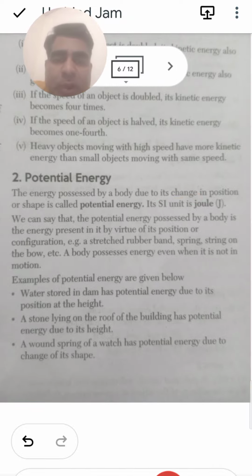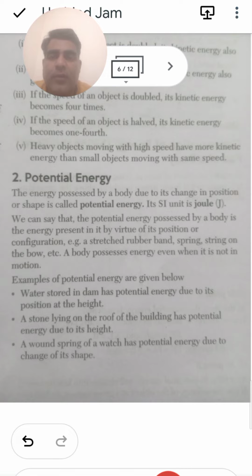We can say that the potential energy possessed by a body is the energy present in it by virtue of its position or configuration, due to its height. Stretching a rubber band, the string of a bow, etc. A body possesses energy even when it is not in motion. So either it is in motion or not, it really doesn't matter.